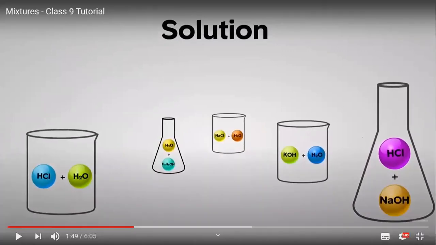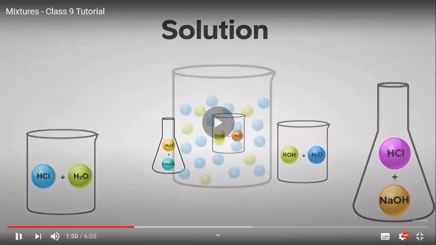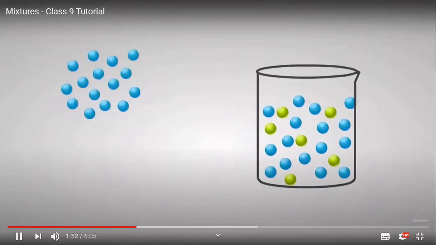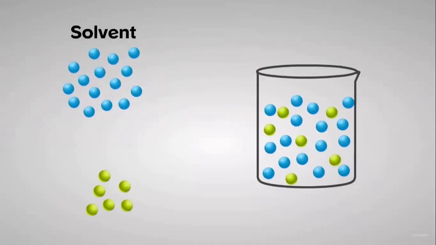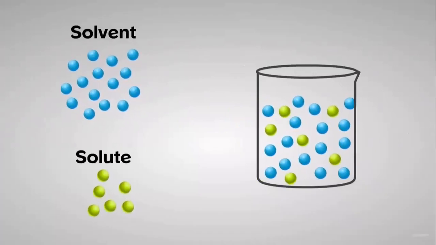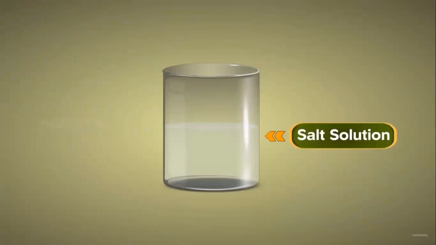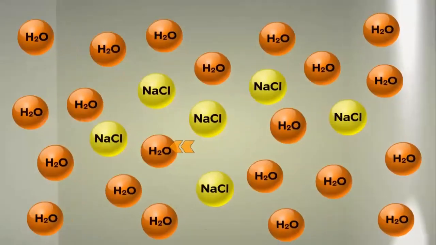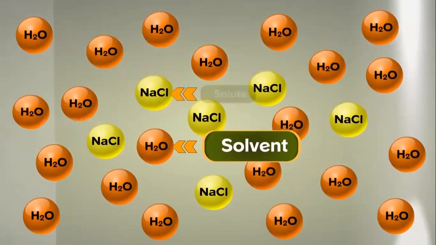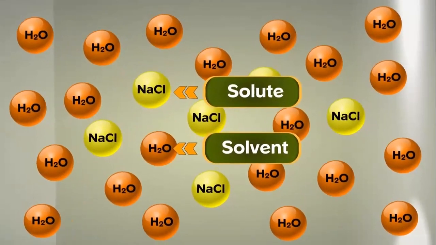Solution is homogeneous mixture. The substance in the largest amount is called solvent and the substance in the smallest amount is called solute. Now, consider the case of the common salt solution we have prepared. Here, water is the solvent and salt is the solute.